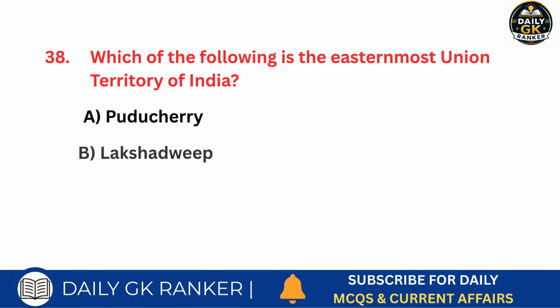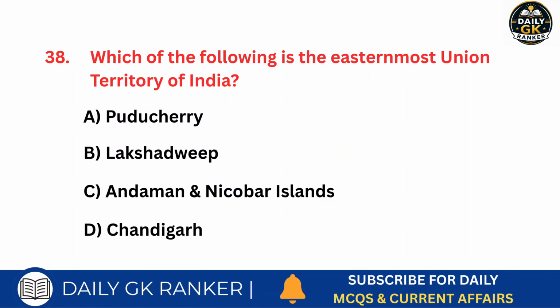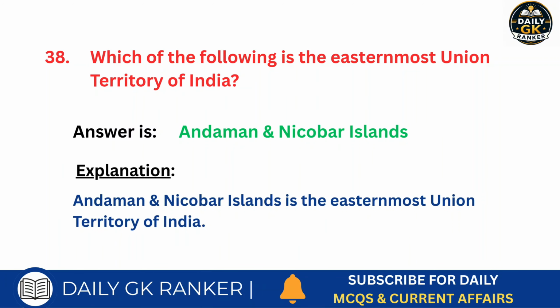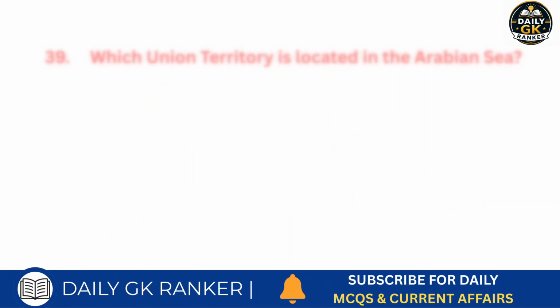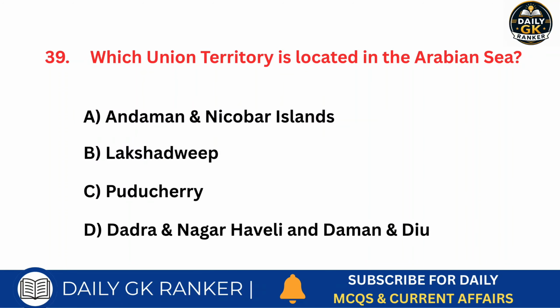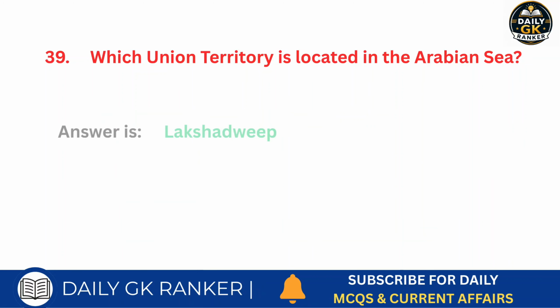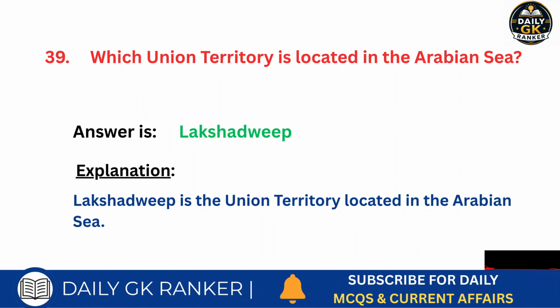Which of the following is the easternmost union territory of India? Answer is Andaman Nicobar Islands. Which union territory is located in the Arabian Sea? Answer is Lakshadweep.